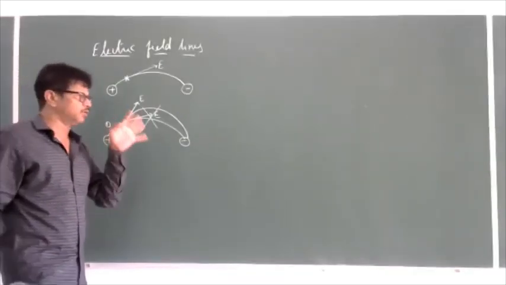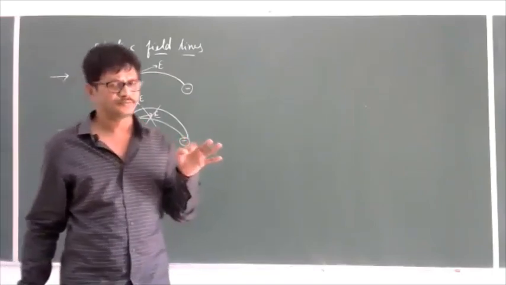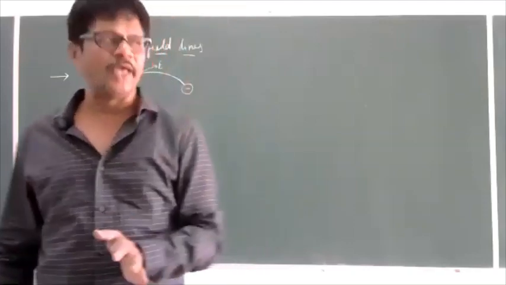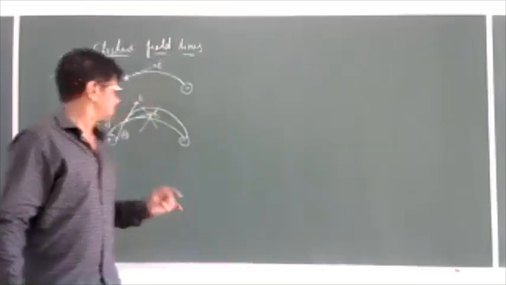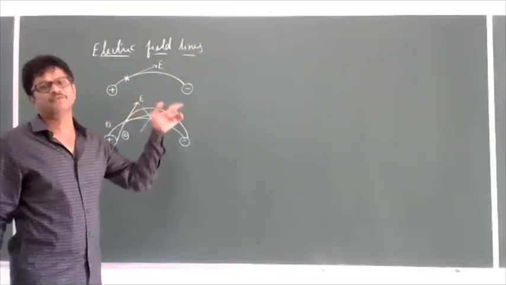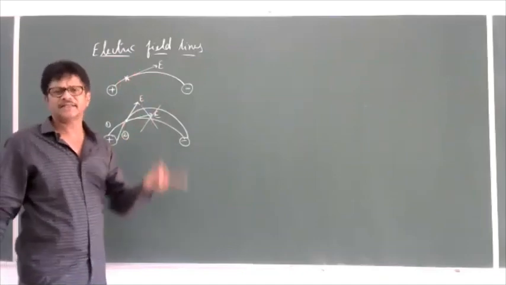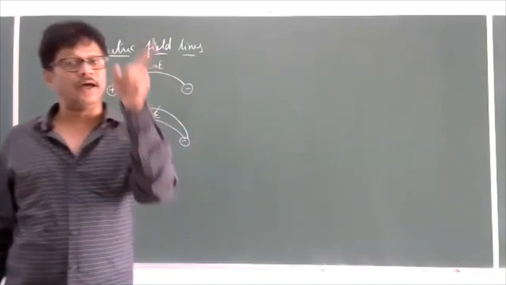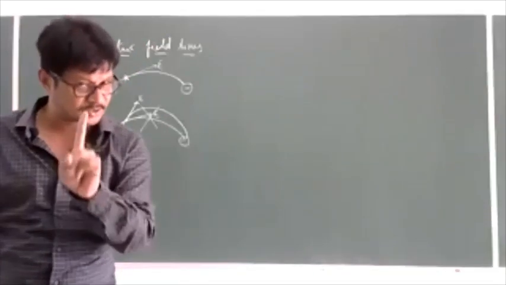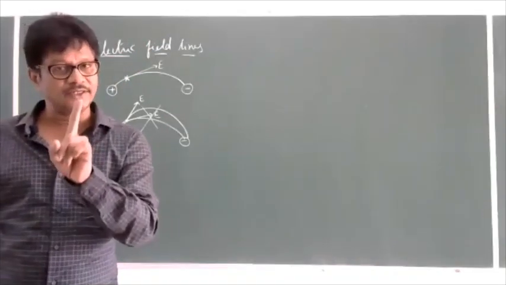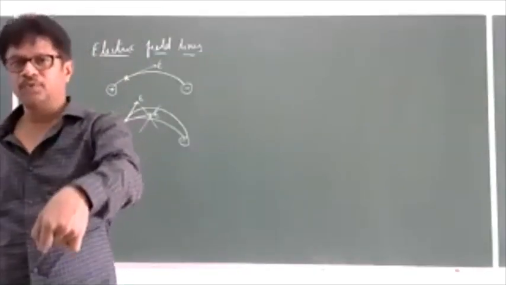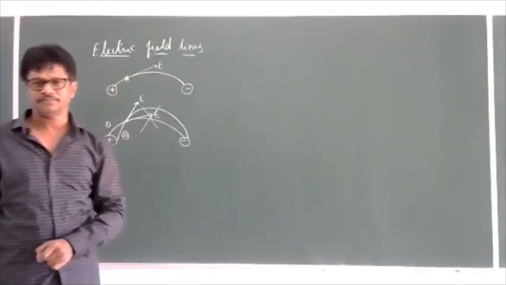Very important for 2 marks. Sometimes you will be asked, why do no two electric line of forces intersect? Explain. In such a case, we have to write: if they intersect, at the intersecting point the same electric field will have two directions at the same point, at the same time, which is not possible.